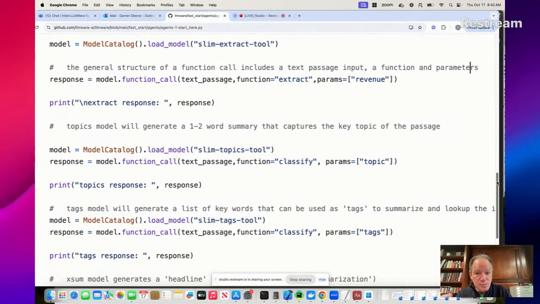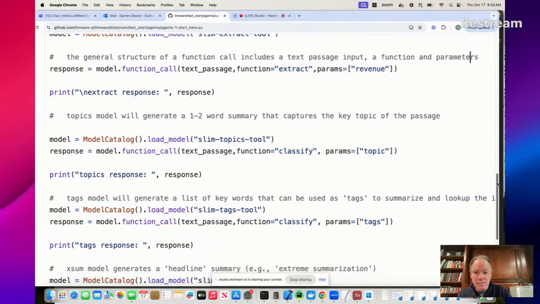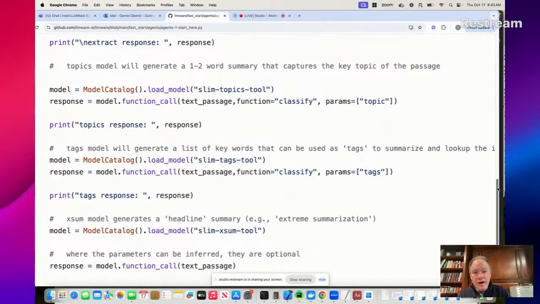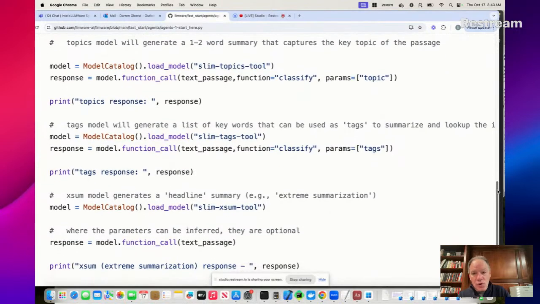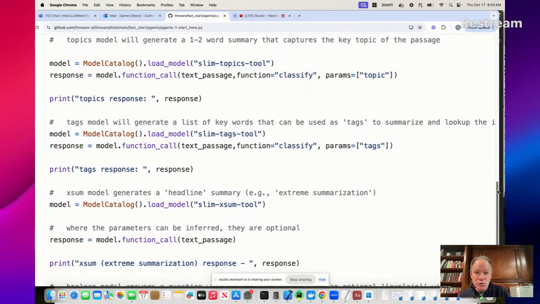And then you're going to see, just print out the response. You get a really nice dictionary. The dictionary has one value called revenue. And then it's going to give you the value of the revenue in a list object. So again, it becomes really easy to programmatically pull out that value and start integrating it into a more complex workflow. All right, now at this point, you guys are old pros in seeing how this works.